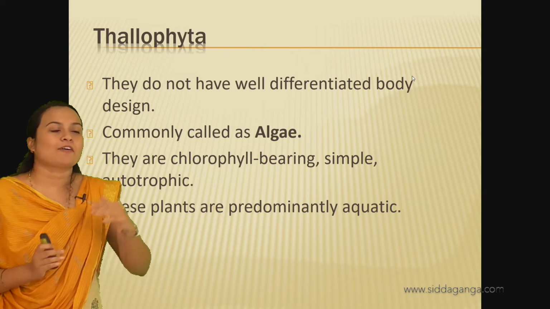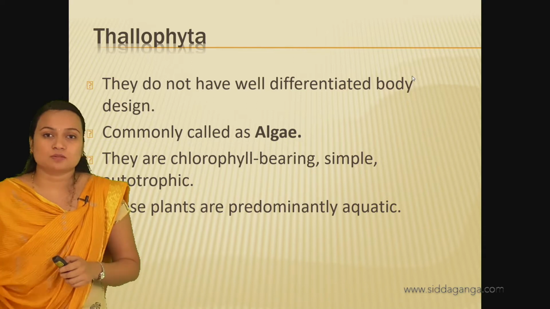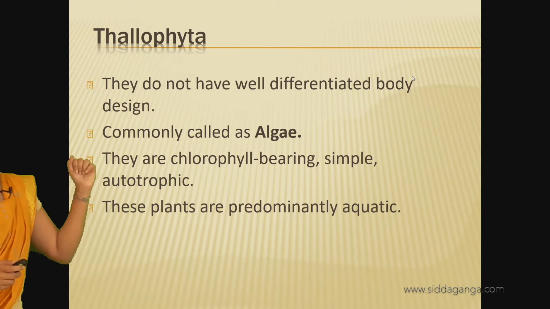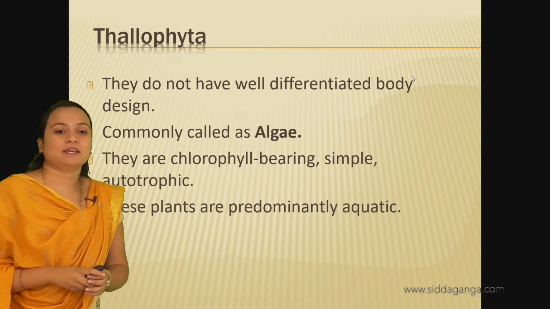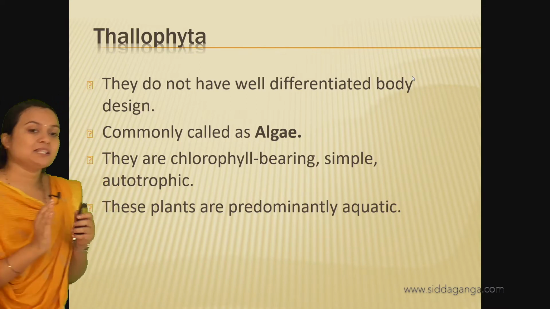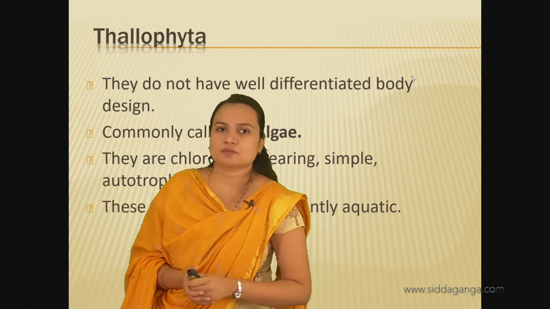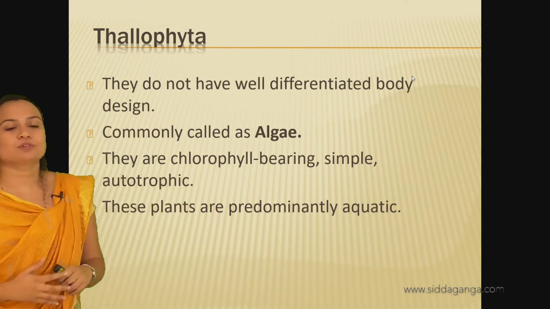Some of them have primitive characters, whereas some have more advanced characters, okay. Here these algae are chlorophyll bearing, simple, autotrophic. This algae undergoes photosynthesis. For the process of photosynthesis, they need chlorophyll, so they have chlorophyll.